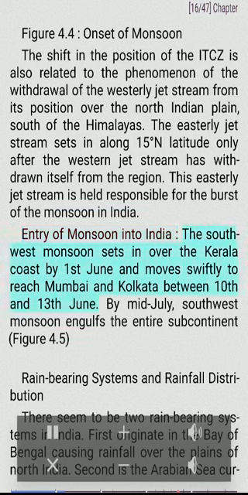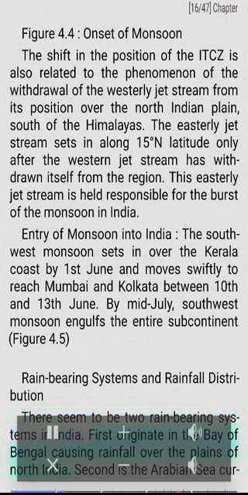The southwest monsoon sets in over the Kerala coast by the 1st of June and moves swiftly to reach Mumbai and Kolkata between 10th and the 13th of June. By mid-July, southwest monsoon engulfs the entire subcontinent. Figure 4.5. Rain-bearing systems and rainfall distribution.